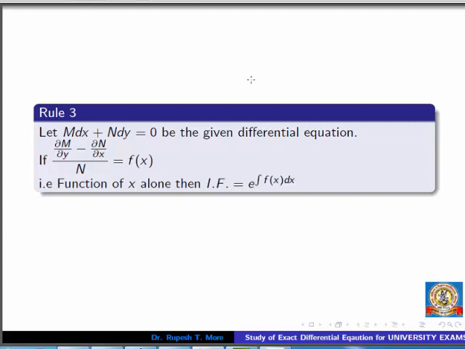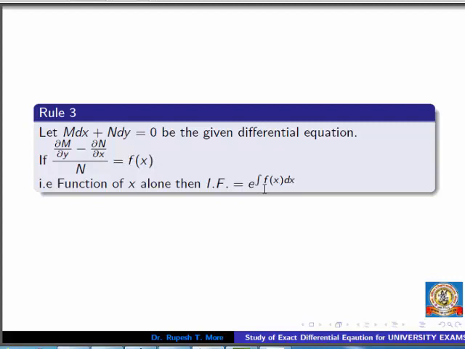Now let us go for rule third. What is rule third? If the differential equation M dx plus N dy equal to 0 is not exact, but the term partial derivative of M with respect to y minus partial derivative of N with respect to x, whatever it may be, divided by N, is just a function of x alone, that is, it doesn't contain y, only contains the x variable and constants, in such a situation the integrating factor is given by e raised to integration of f of x dx.